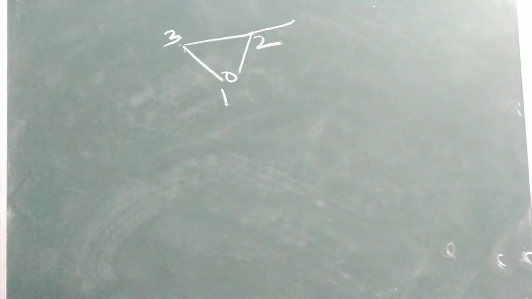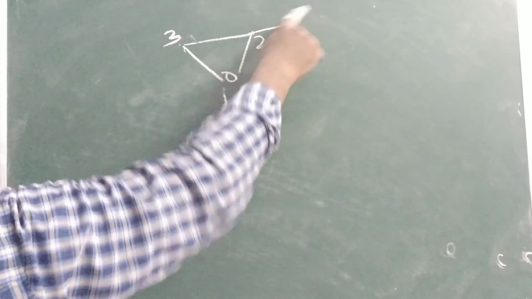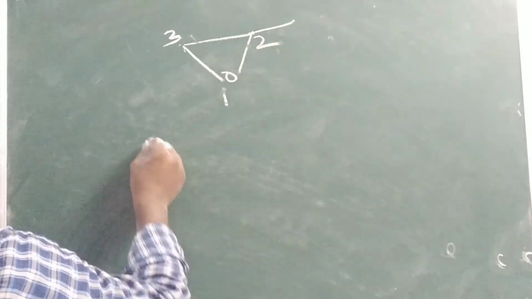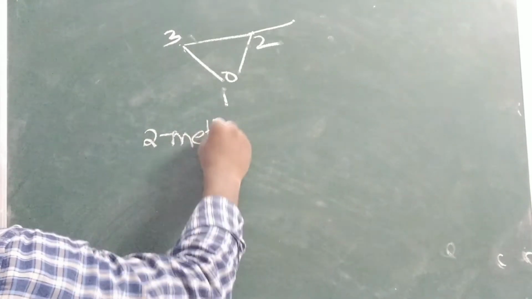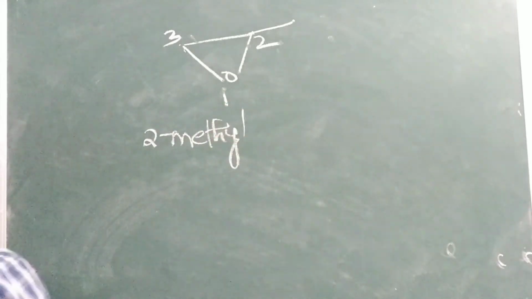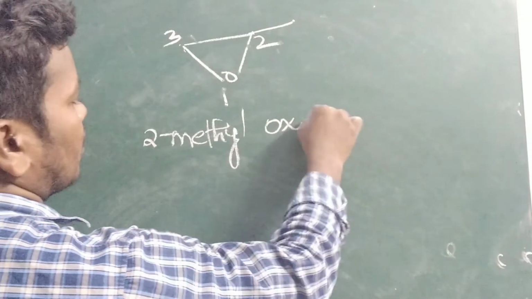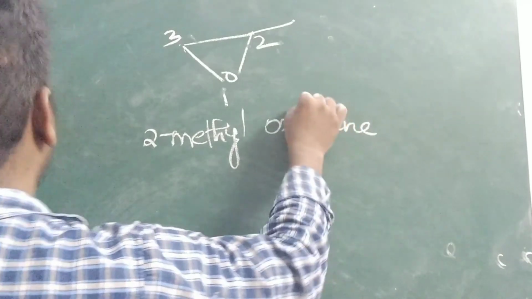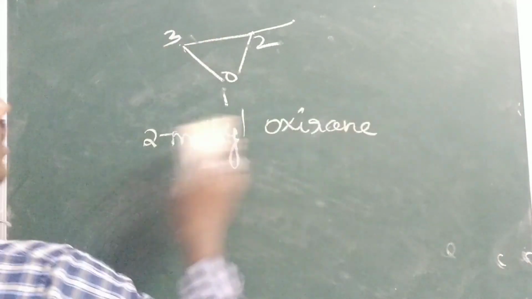Here, what position will methyl come? 2 methyl. Within the ring only you should follow the highest number of carbons. 2 methyl oxygen. No need to mention 1 oxygen, 2 oxygen, 3 oxygen, because you are already telling that it is an oxygen. That means you are giving the numbers.